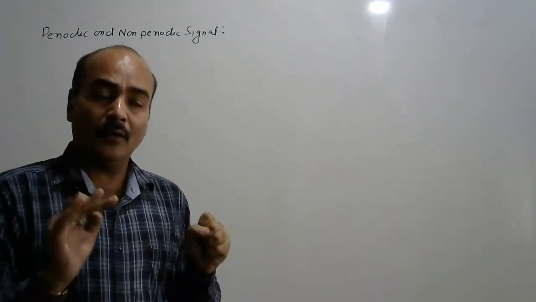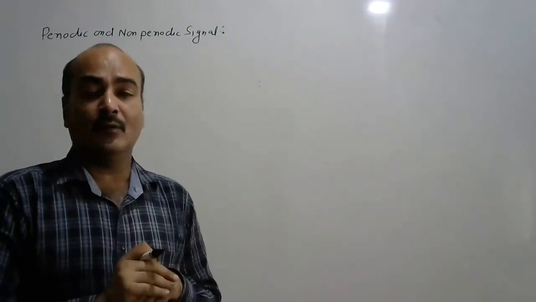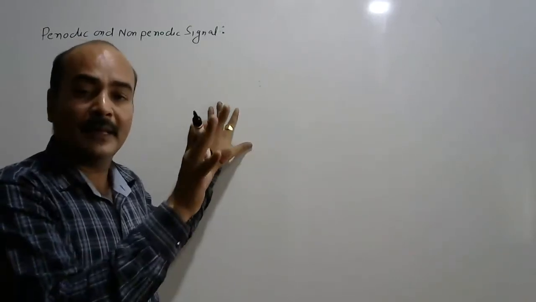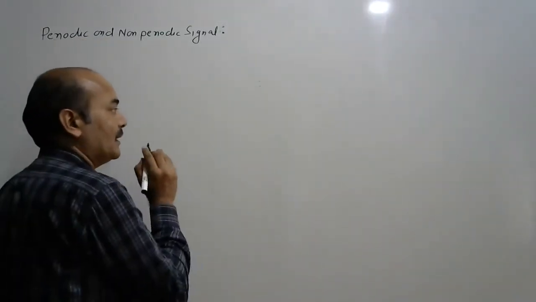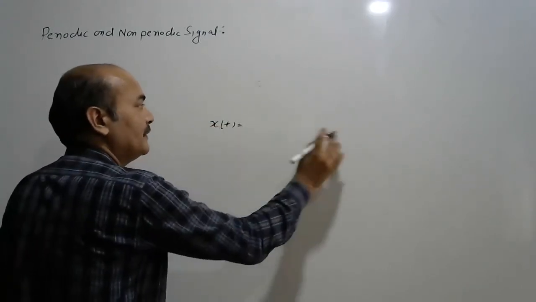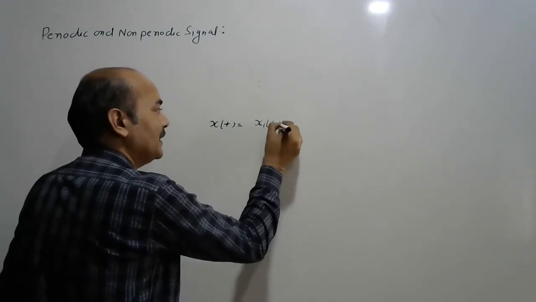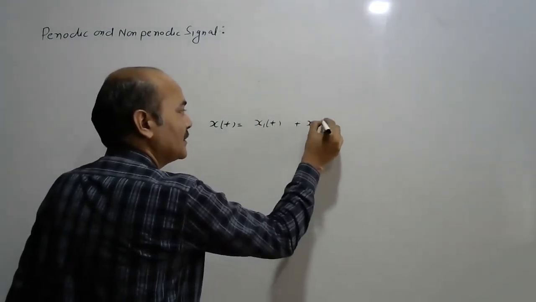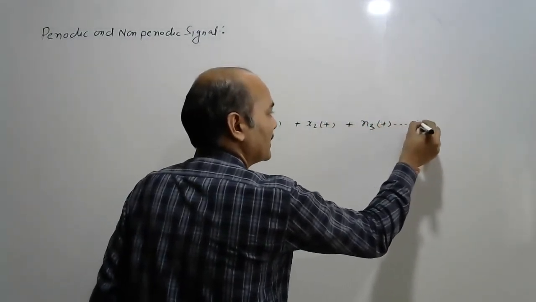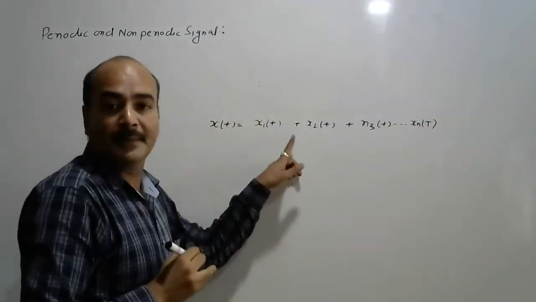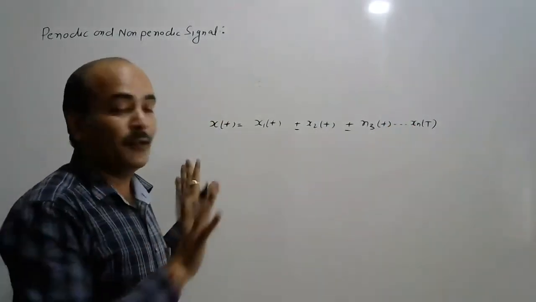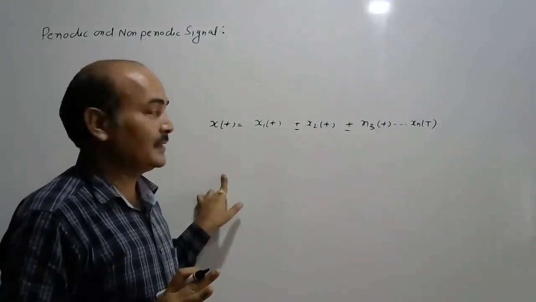A lot of questions come into different competitive exams, so please take care how the problem can be solved. First, suppose x(t) is the combination of different signals x1(t) plus x2(t) plus x3(t) up to xn(t). There may be a plus sign or minus sign, because we are going to check the periodicity of the signal x(t).